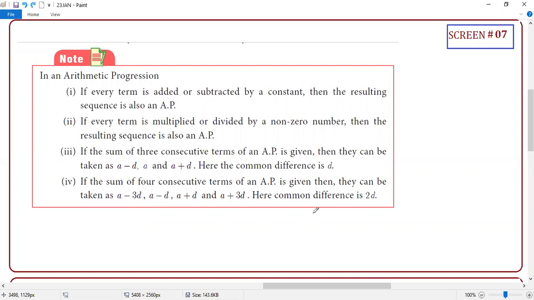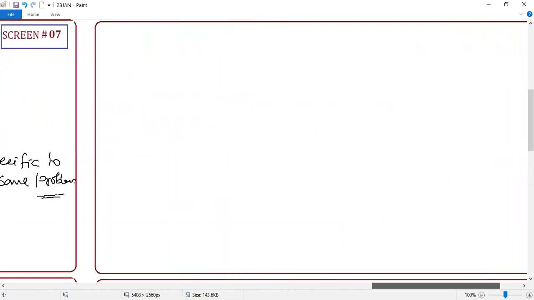If you notice, what is the sum of the 4 terms if I ask? The moment I ask, you will cancel the D, so you will get the sum directly, yes or no? That is the beauty of this way. Similarly, when there are 3 terms, D is cancelled and you will get 3A. That's the only reason. So these are all specific to some problems where we have to assume this. Clear, student? As of now, no need to worry much.